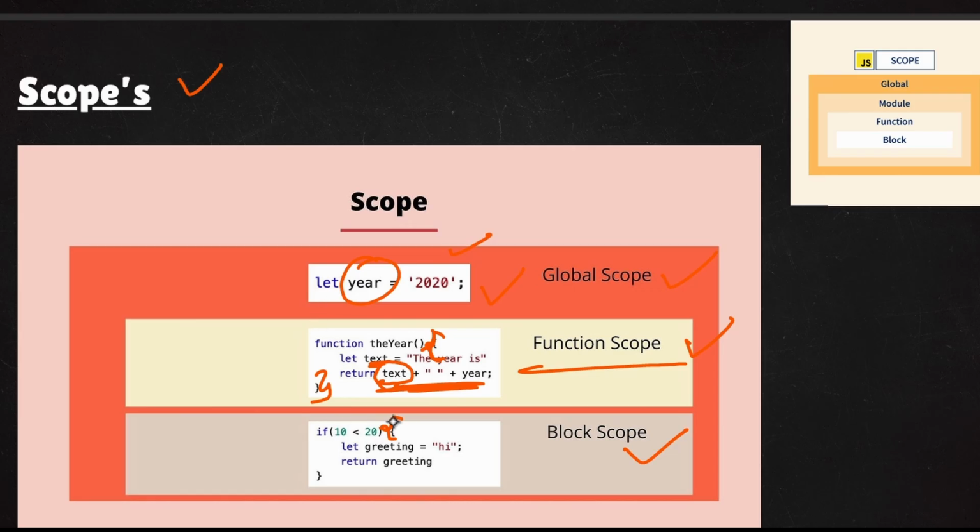This greeting can only be accessed in this block. This is known as block scope, and not only in the if statement, any braces also make a block scope. The main scopes are first global scope, then module scope, then function scope, and finally block scope. This is the priority order.